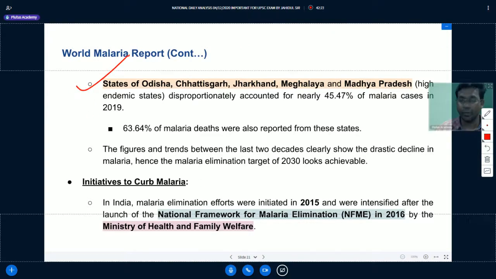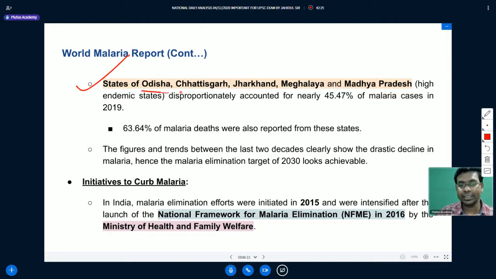So when we talk about the states of Odisha, Chhattisgarh, Jharkhand, Meghalaya and Madhya Pradesh, they are among the high endemic states in India. These states disproportionately account for nearly 45.47% of malaria cases in 2019. 63.64% of malaria deaths were also reported from these states itself.